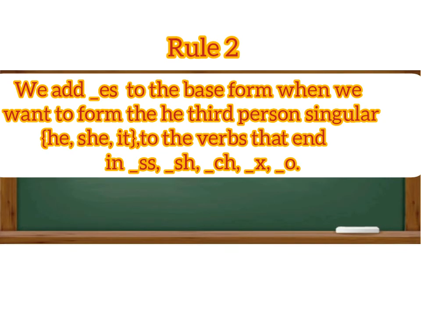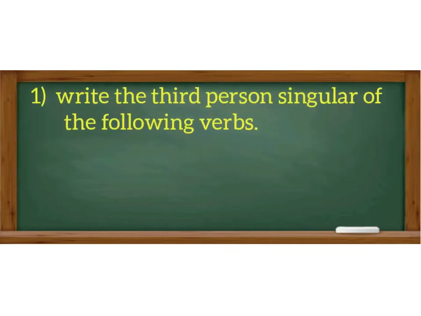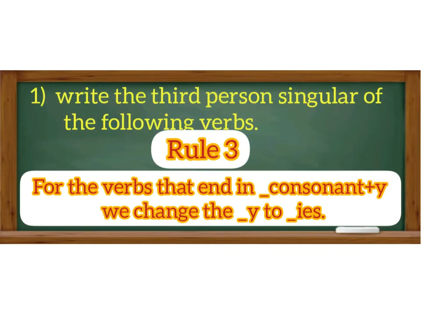Rule number 2: we add es to the base form of the verb when we want to form the third person singular he, she, it for verbs that end in double s, sh, ch, x, and o. Rule number 3: for verbs that end in consonant plus y, we change the y to ies. Is that alright? Okay, let's get started.